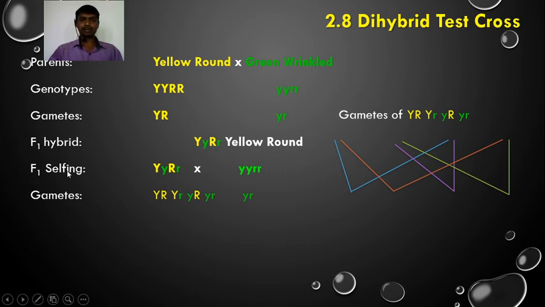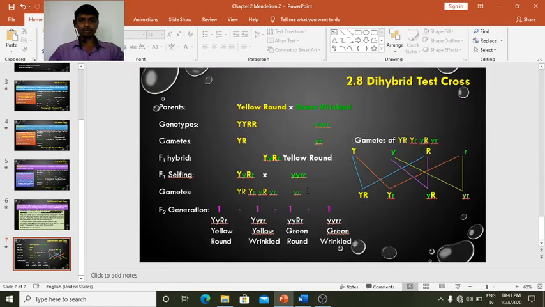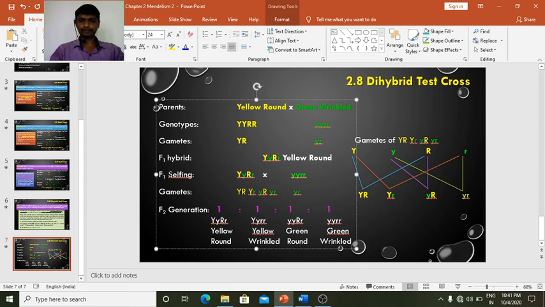Now this F1 is subjected to the test cross. So F1 is test crossed with the homozygous recessive parent, and then we see what we get.